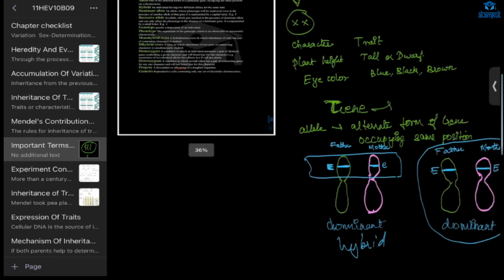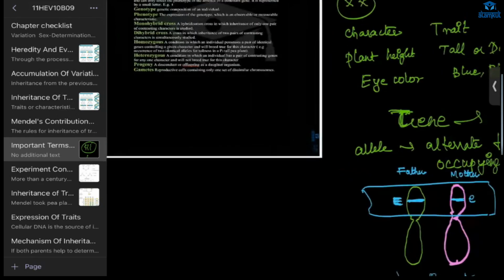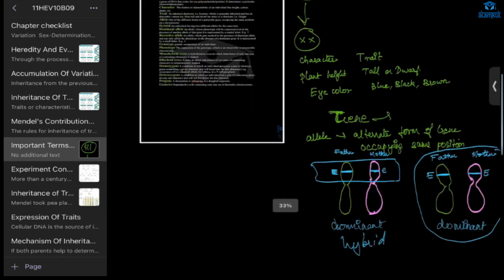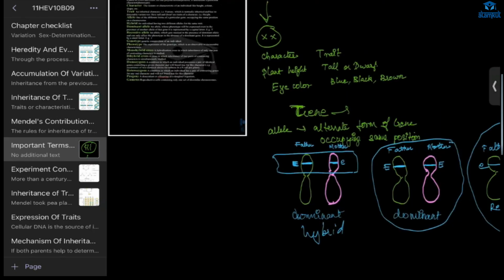Now, progeny is offspring. And gamete, I have told you about the male and the female gamete, right? There will be fusion. The male gamete will be carrying the alleles, and the female gamete will be carrying the alleles. They both will fuse and form a new individual.